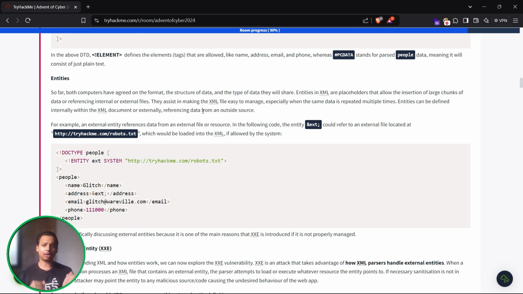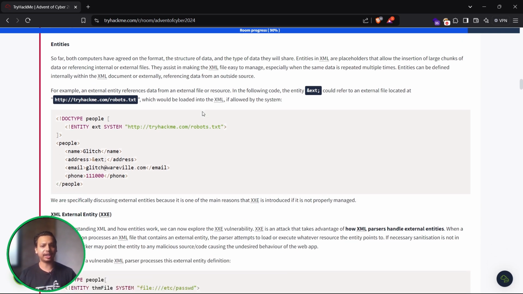So far both computers have agreed on the format, the structure of the data, and the type of the data they will share. Entities in XML are placeholders, that is, pointers that allow us to insert large chunks of data or reference internal or external files. They assist in making the XML file easy to manage, especially when the same data is repeated multiple times. Entities can be defined internally within the XML document or reference external data.